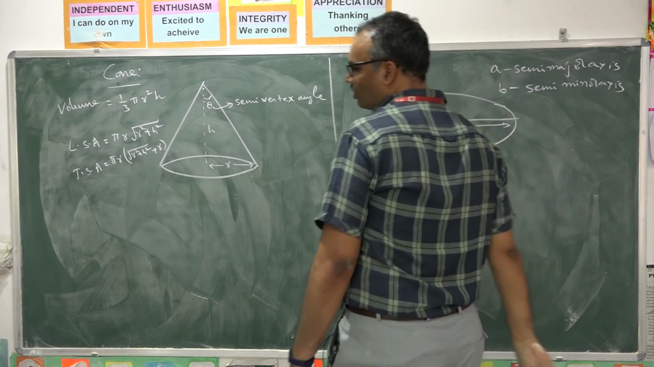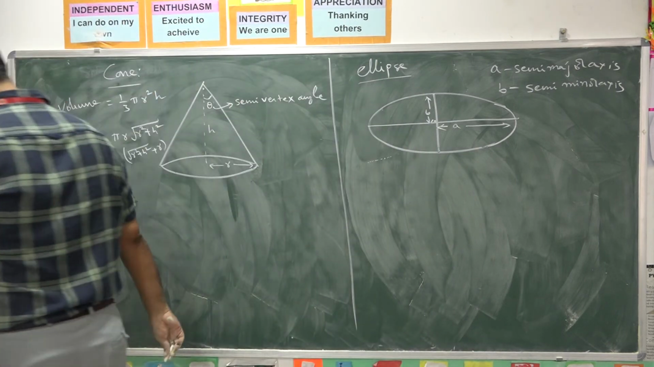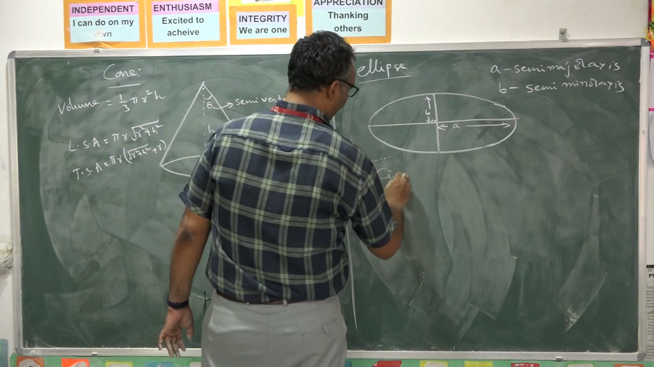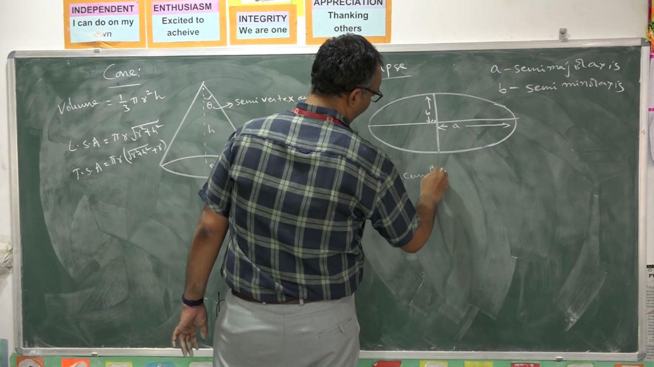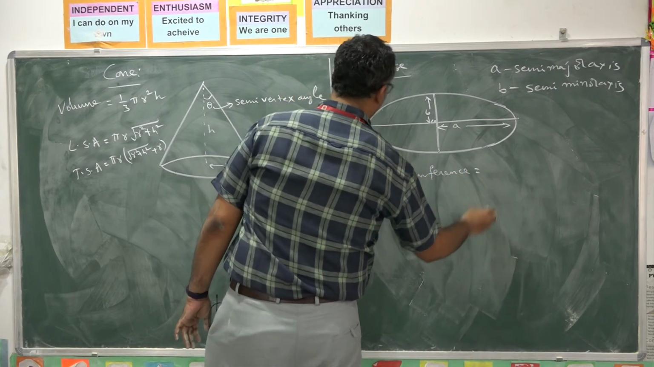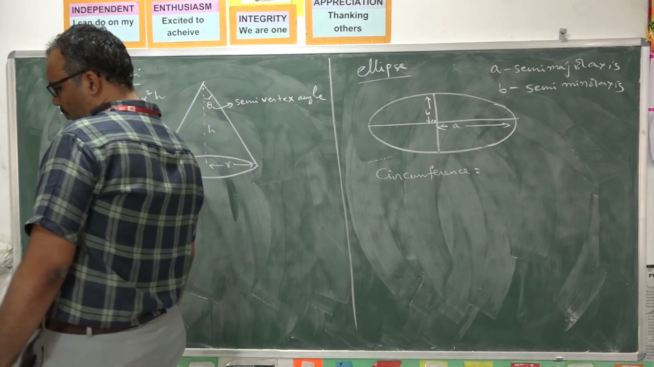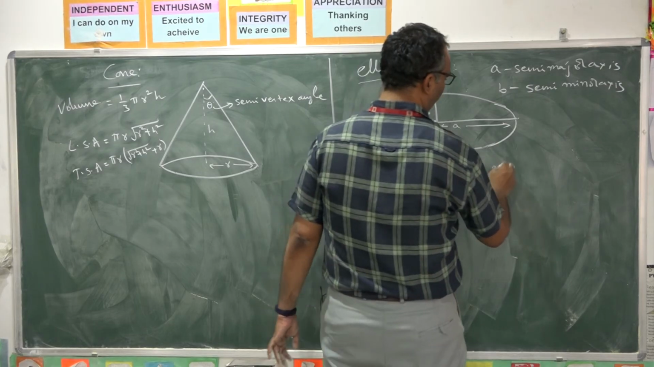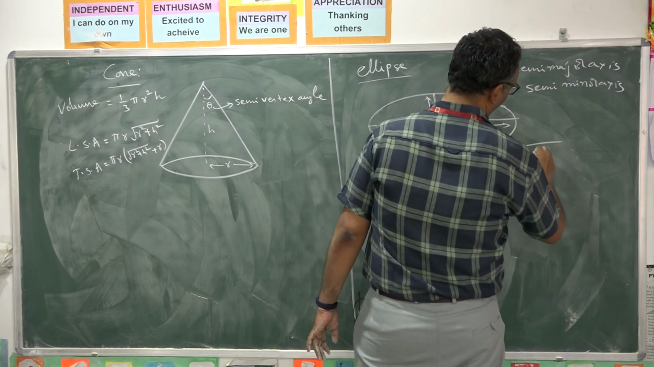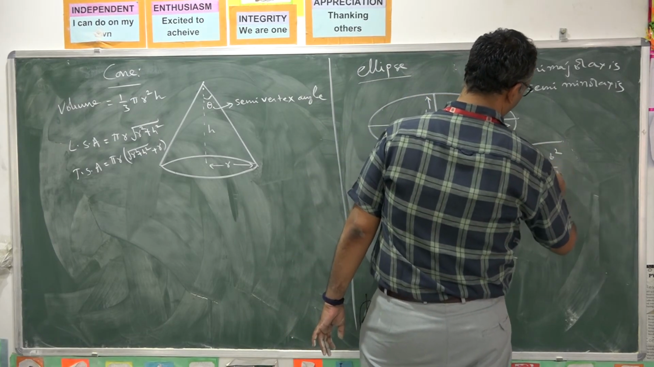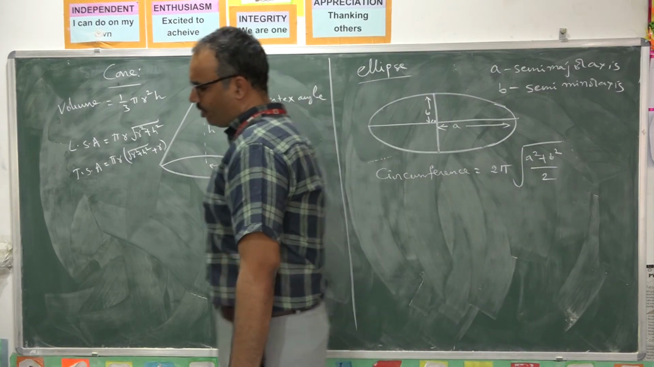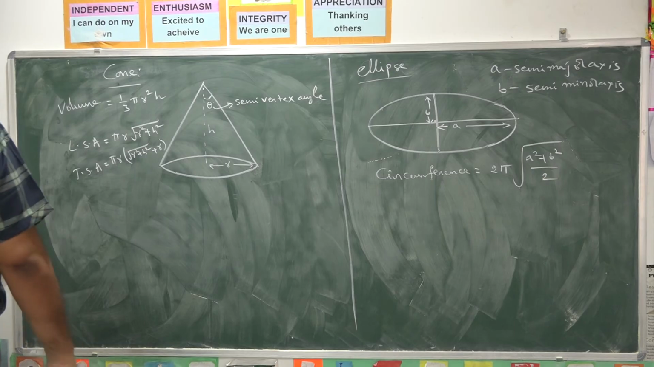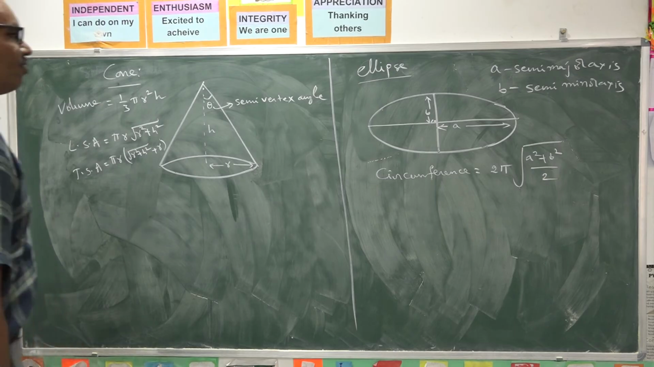By knowing the values of A and B, we can calculate the circumference. The circumference formula is 2 pi into square root of (A square plus B square) by 2. This is the formula for circumference of an ellipse.